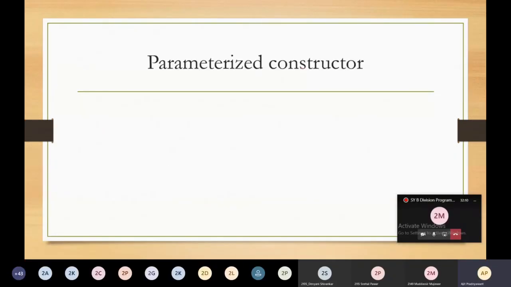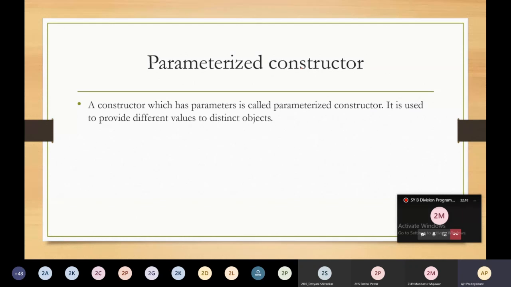Moving forward, we are going to see the parameterized constructor. A constructor which has parameters is called a parameterized constructor. By looking at the name, you will come to know what a parameterized constructor is. The constructor which receives parameters is called a parameterized constructor.